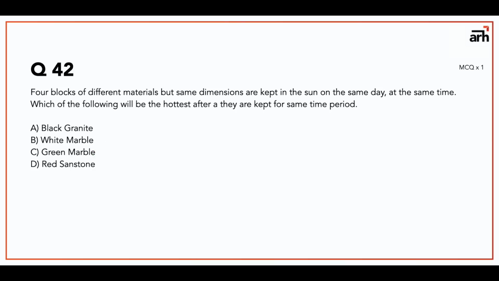Question number 42 is four blocks of different materials but same dimension and same size are kept in the sun on the same day at the same time. Which of the following will be the hottest after they are kept for the same period of time? The answer to this is black granite. Why black granite? Because black color will absorb most of the energy from the sun, and it will be the hottest.